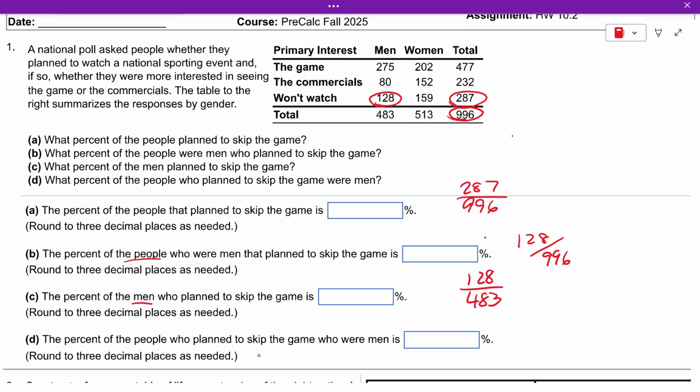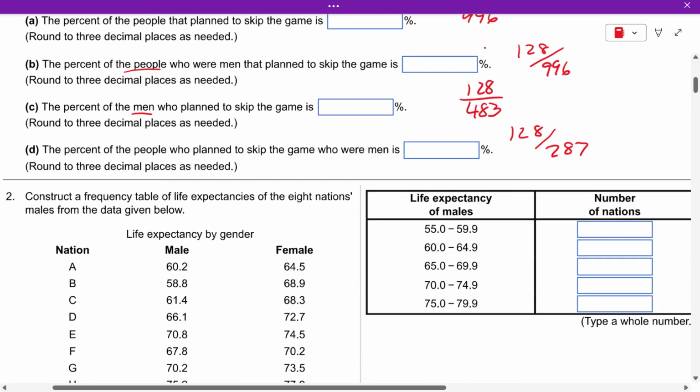The percent of people who plan to skip the game who are men. So the total of the people is over here. So the men out of all the people who plan to skip the game, which ones were just men? So we're just looking here, it was 128 out of 287. Okay? So it depends how it's asked which ones you use. Okay? So you got to be careful there.